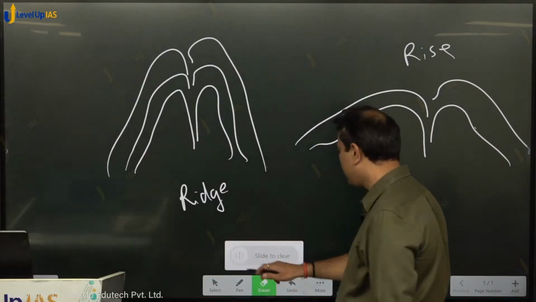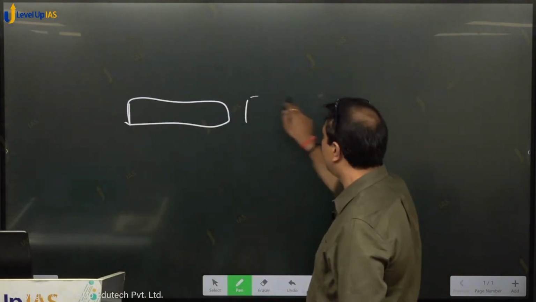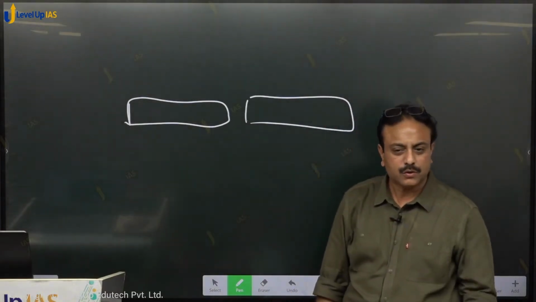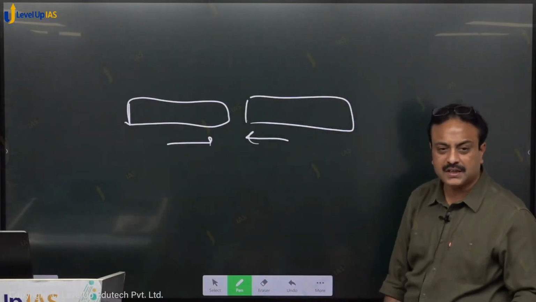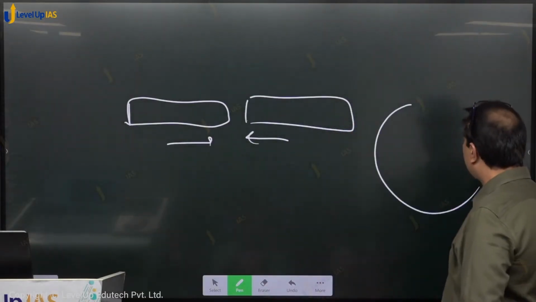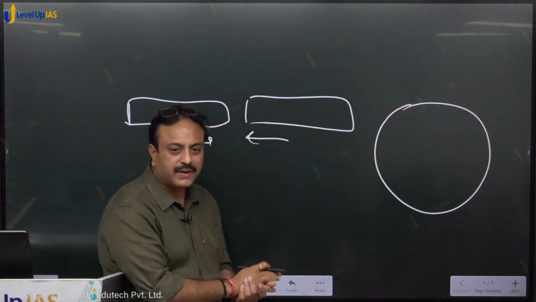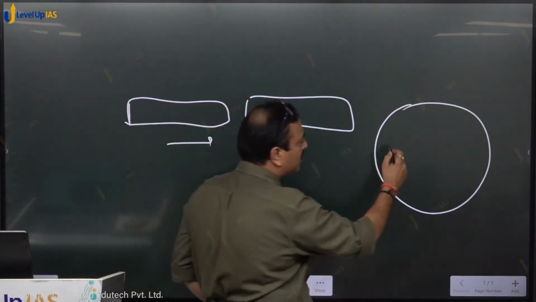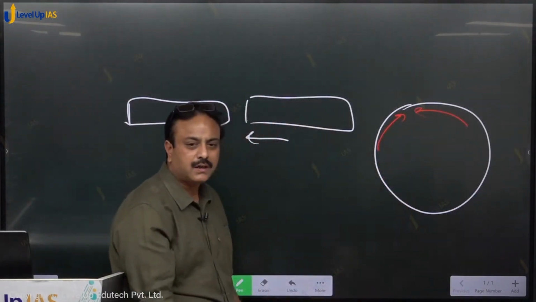See, we are having one block of plate, we are having another block of plate, and suppose convergence, divergence, anything is taking place. Suppose convergence is taking place, both the plates are moving towards each other. Exactly when the plates are moving towards each other, then we are having a round earth, almost a spherical earth. And if we are talking about any section of the plate moving towards each other, then two sections of the plate are moving towards each other.